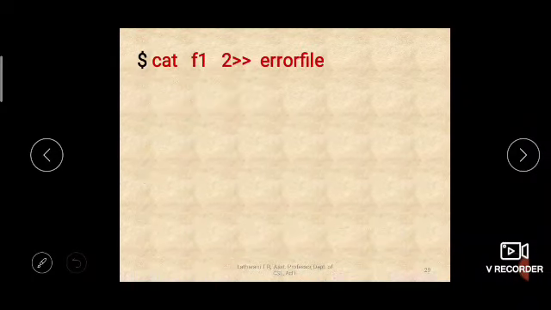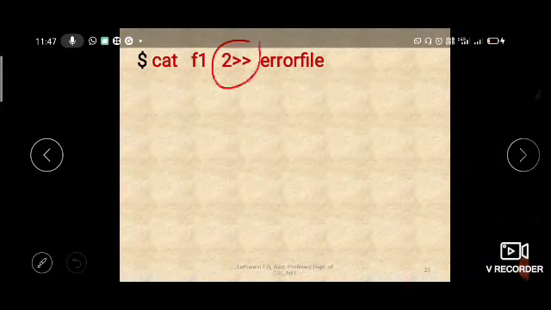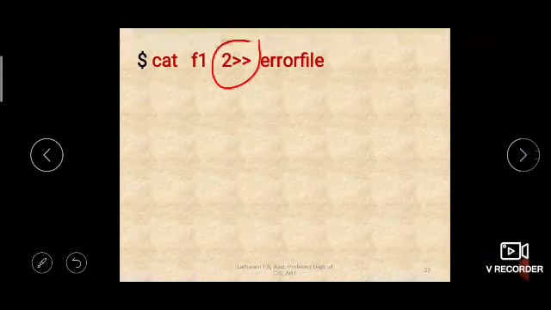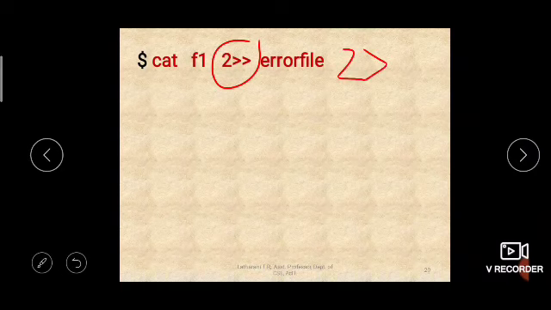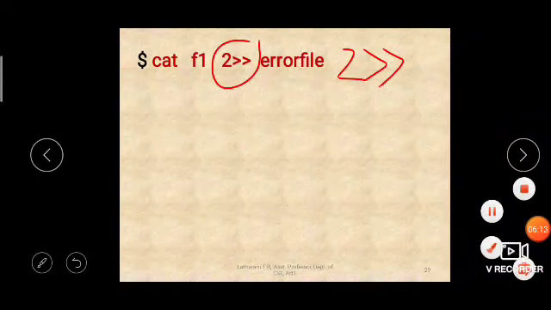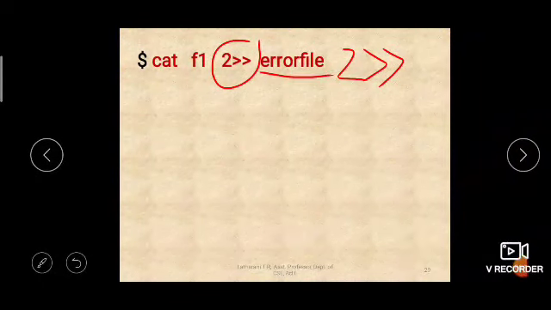So suppose, see, this double greater than also you can use along with the error 2, single greater than or double greater than. What is double greater than? Previously we have studied about it, right? That means it is appending. That means to the error file at the end it will append some contents, right?